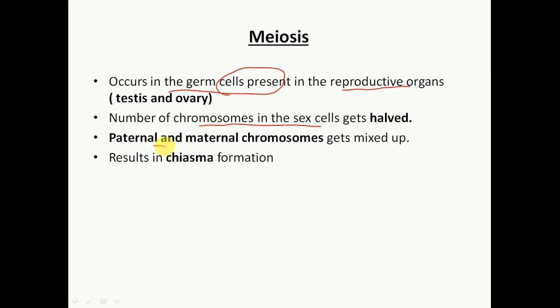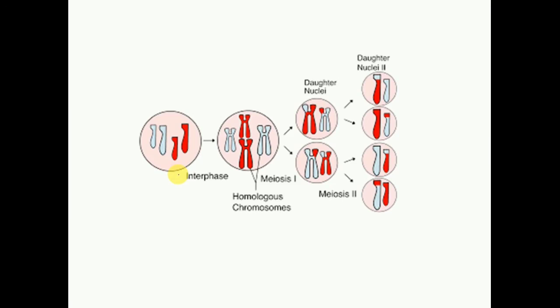And also paternal and maternal chromosomes get mixed up. This we will see. And also the chiasma, what is chiasma we will know afterwards. So this is the meiotic division. This is generally not in your syllabus but only for reference.